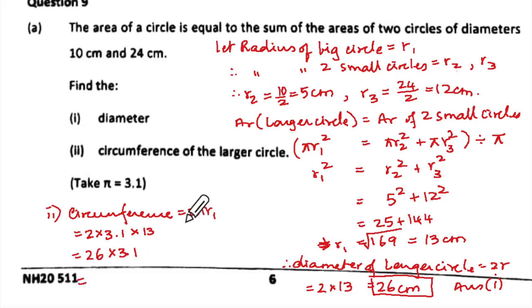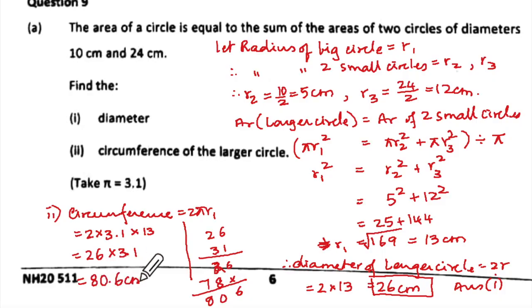Correct? Yes, ma'am. 6, 18, 1, 806, 80.6 centimeter.